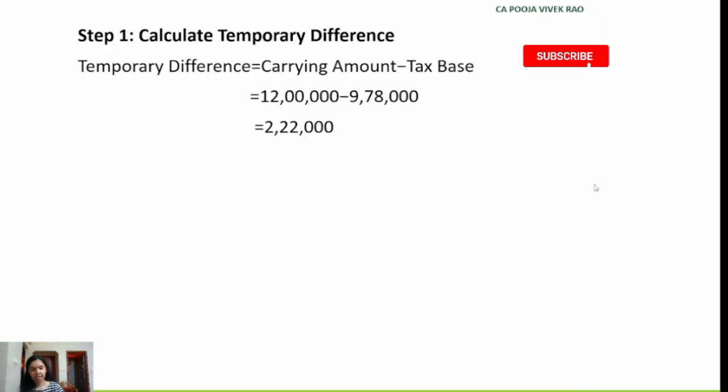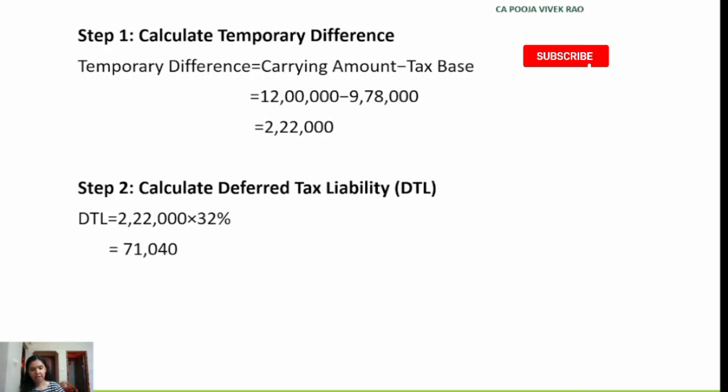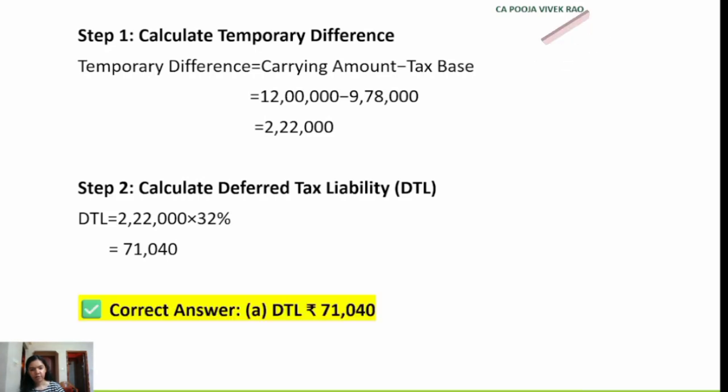Since in this case the carrying amount is greater than the tax base, it will lead to a deferred tax liability. This is nothing but the temporary difference into the tax rate, which is given in the question itself. So temporary difference is 2,22,000 into the tax rate, that is 32%, which is given in the question itself. So this will lead to 71,040. Hence the correct answer is option A, deferred tax liability rupees 71,040.